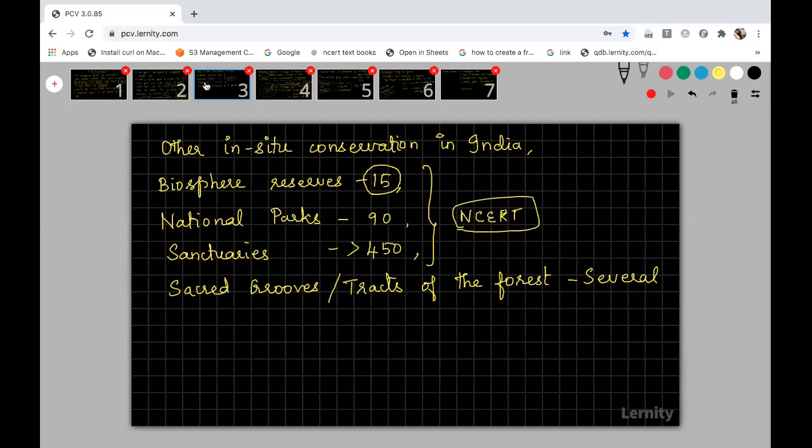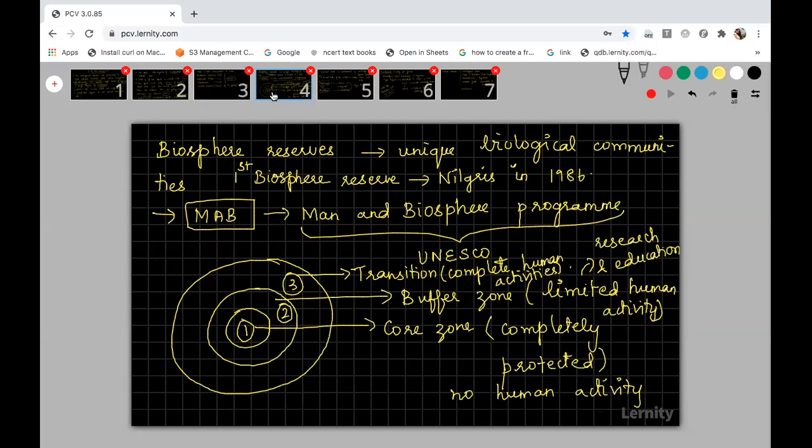Third one. First one is biodiversity hotspot. Remaining in situ conservation are biosphere reserve, national park, sanctuaries, sacred groves. We discussed all these 5 things. Fourth one.